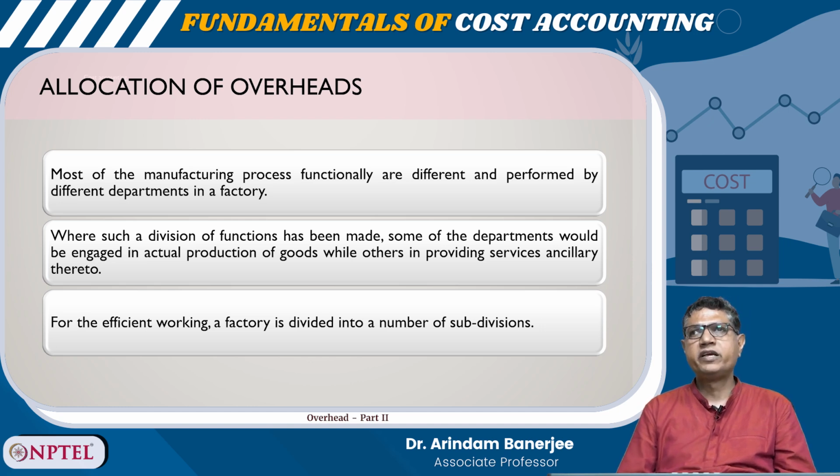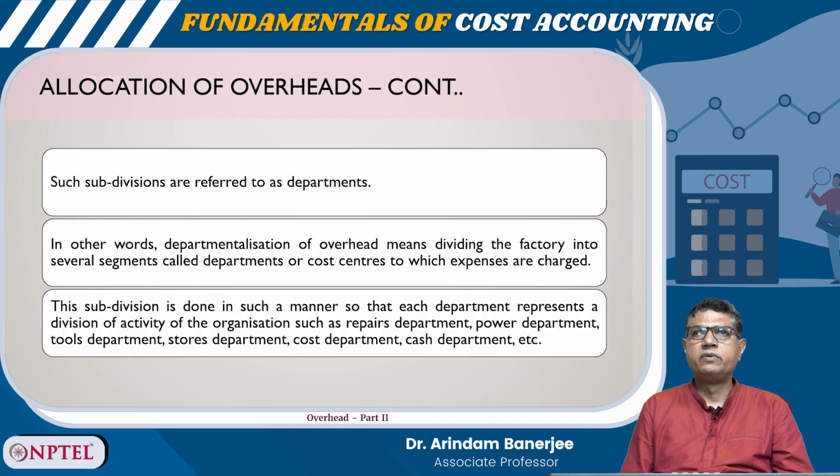Most of the manufacturing processes are functionally different and performed by different departments in a factory. Where such a division of functions has been made, some of the departments would be engaged in actual production of goods, while others in providing services ancillary thereto. For efficient working, a factory is divided into a number of subdivisions. Such subdivisions are referred to as departments.